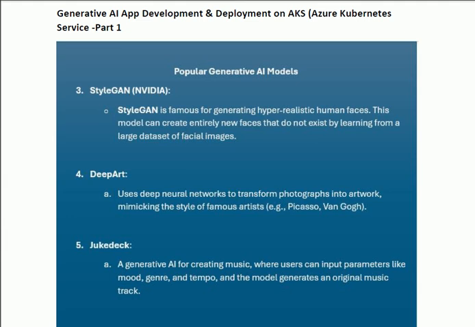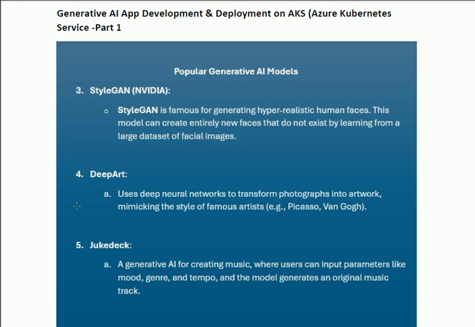The third AI model is the NVIDIA model, which is famous for generating hyper-realistic human faces. These models can create entirely new faces that do not exist by learning from a large data set of physical images. If we want to create realistic human faces, we shall use this AI model in our app. The fourth one is DeepArt. The DeepArt AI model uses a deep neural network to transform a photograph into artwork, mimicking the style of famous artists like Picasso and Van Gogh.